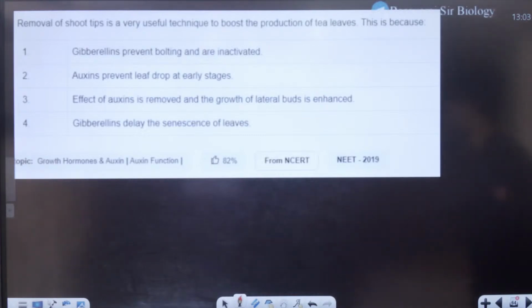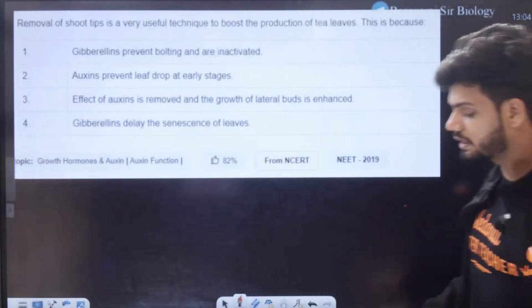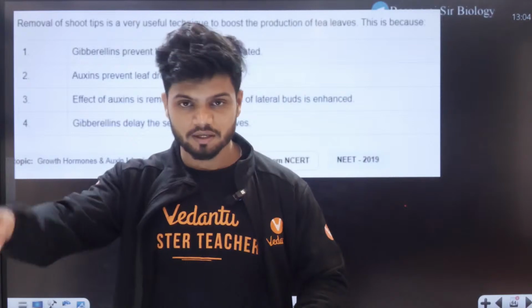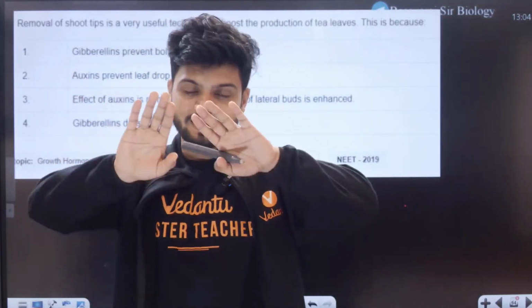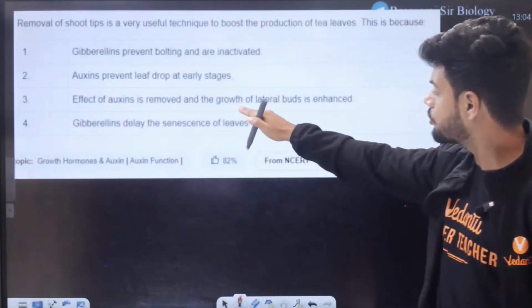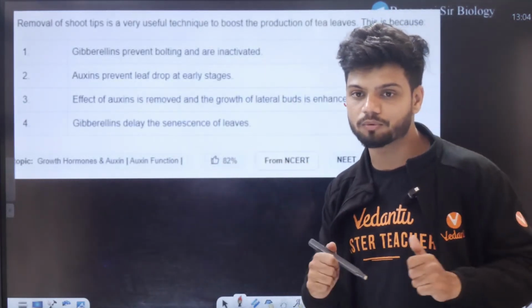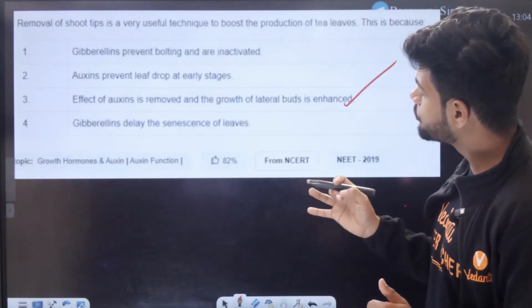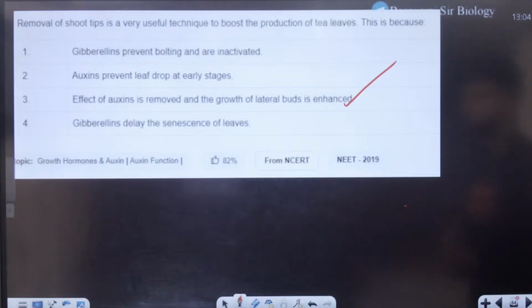Tell me, students, in tea leaves they do it. In tea leaves they keep on removing the shoot tips. You might have seen they keep on removing the apical part. When they keep removing the top part, lateral buds keep on growing. The effect of auxin is removed and the growth of lateral buds is enhanced, so laterally they can grow now. Removal of the shoot tip is a very useful technique to boost the production of tea leaves.